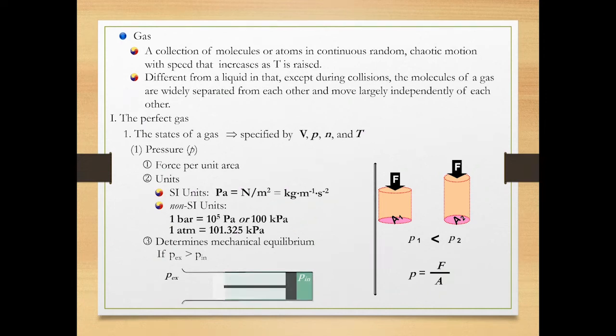What would happen if external pressure is less than internal pressure? The gas will expand until the two pressures become equal. If the two pressures are equal, then the piston won't move due to the mechanical equilibrium between inside and outside of the system. This is how we learn whether the system is in mechanical equilibrium or not.